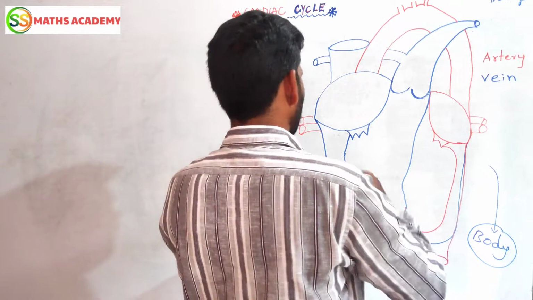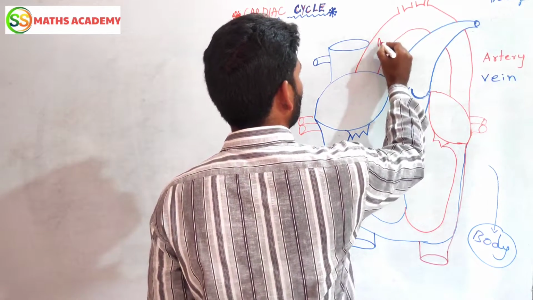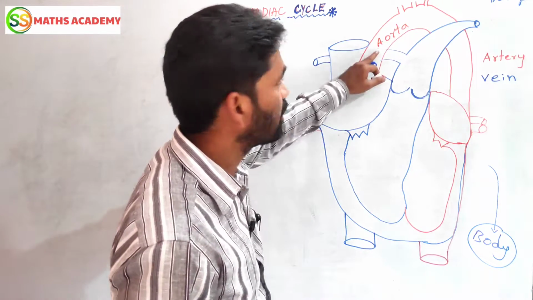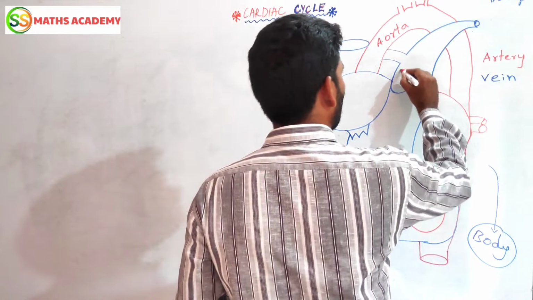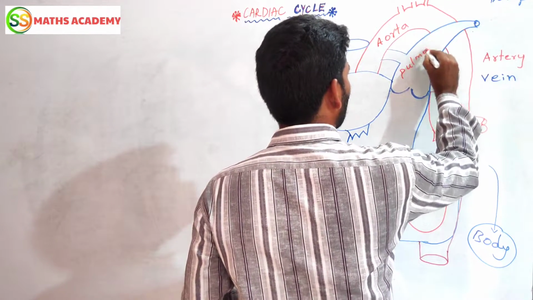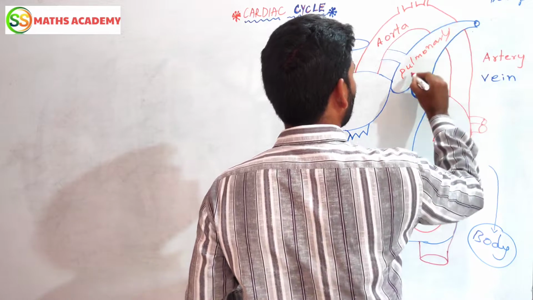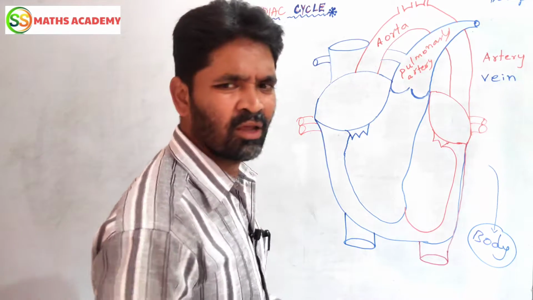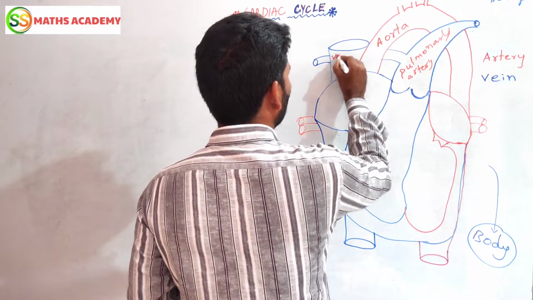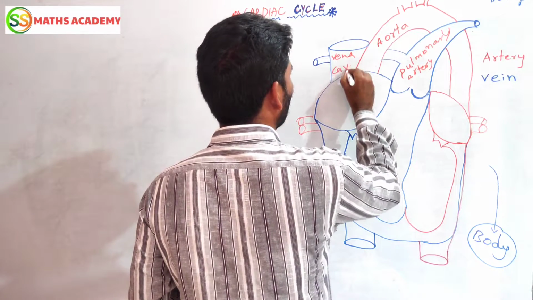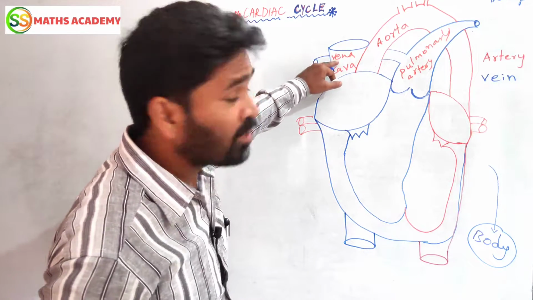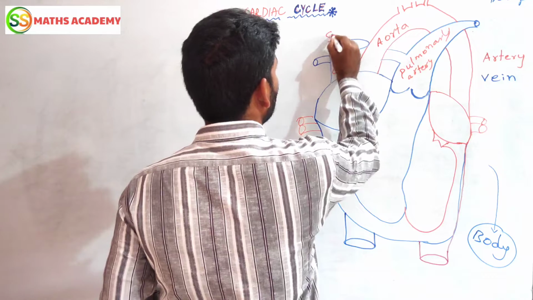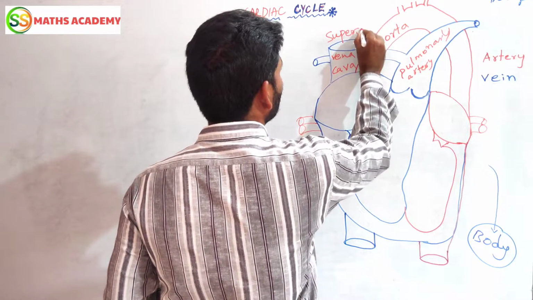Now what are these? If you see, this we are going to call the aorta. What is that? Aorta. Are you understanding or not? Now this is called the pulmonary artery. Simple. Now here you can see the vena cava. This is also vena cava and this is also vena cava. But this is called superior. What is that? Superior.